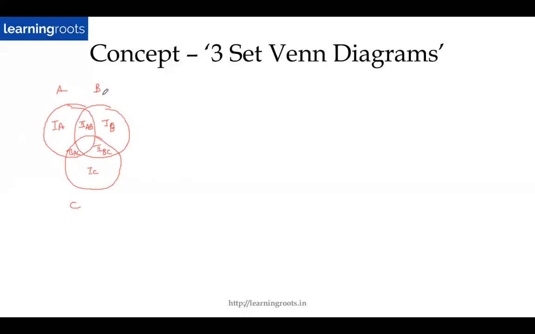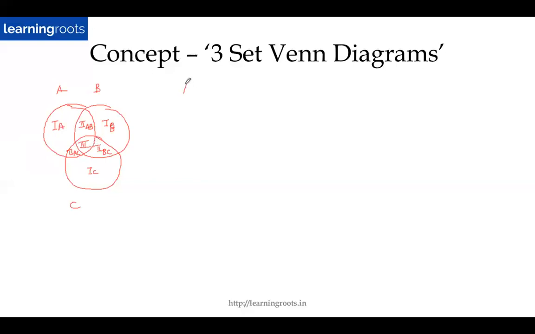So 2AB belonging to the two sets A and B, 2AC belonging to the two sets A and C, 2BC belonging to the two sets B and C. And let me call this 3. Okay, 3 or 3ABC really doesn't matter, because there is only one region which is common to all three sets. Is this fine?